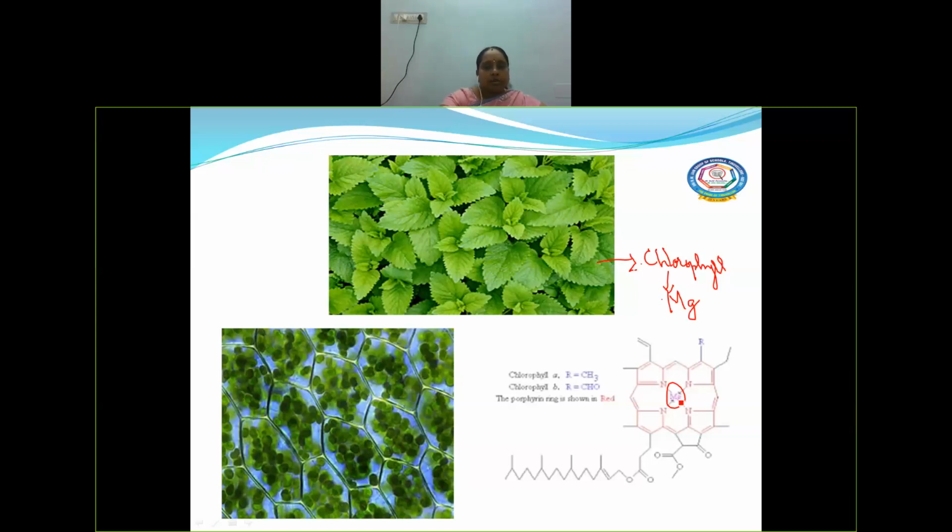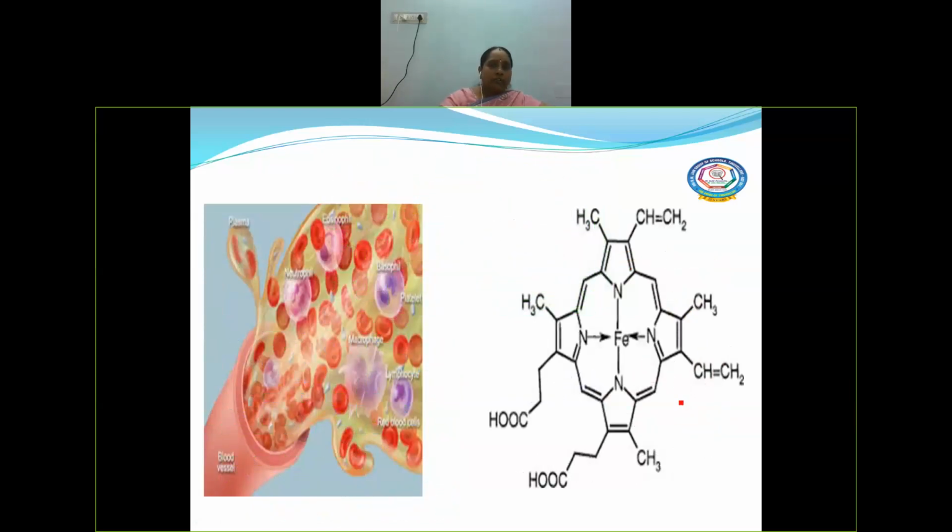Not only in chlorophyll, even in human blood there is hemoglobin. This is the structure of hemoglobin, where iron is the central metal atom.